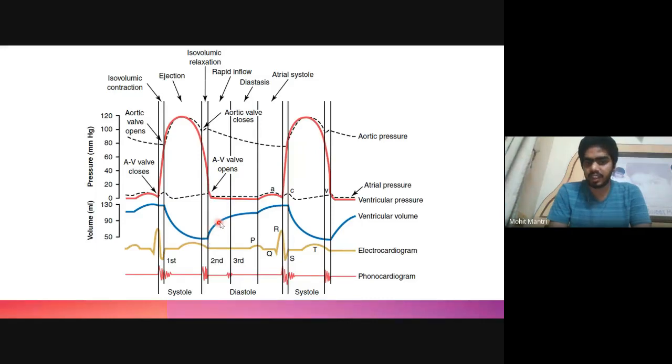The volume will increase during the diastole of the ventricle, and the ventricular pressure will remain near zero because the ventricle is in the diastolic phase.